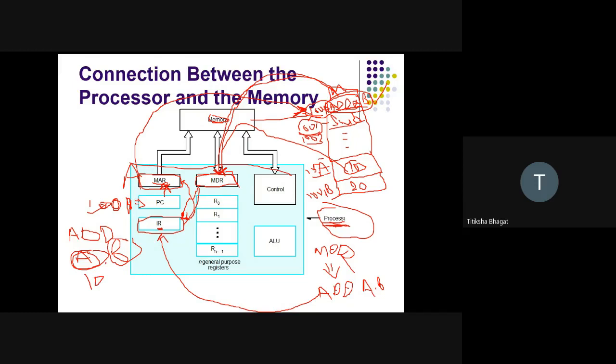Again, what is the next number? The next number is B. Is it in the processor? No, again it is in the memory. So IR will give the address to whom? Again, it will give this B address to the MAR. MAR will go to that B address and this data will be read. This data will be taken into MDR and now it will give this to IR. So now the instruction has been decoded completely.